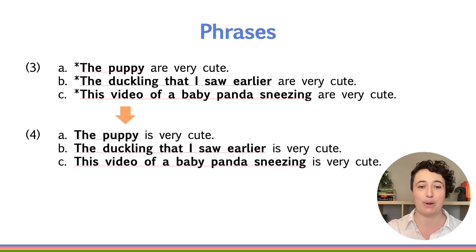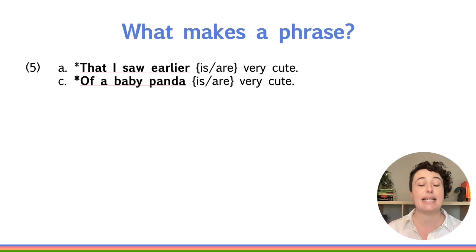This is subject agreement inflection, last seen in section 5.7, inflectional morphology. For A, the puppy is very cute. B, the duckling that I saw earlier is very cute. C, this video of a baby panda sneezing is very cute. It turns out that the groups of words that we could easily substitute here are all ones that have a noun in them. But it's not enough to just have some noun in the group of words at the front of the sentence, as the examples in 5 show.